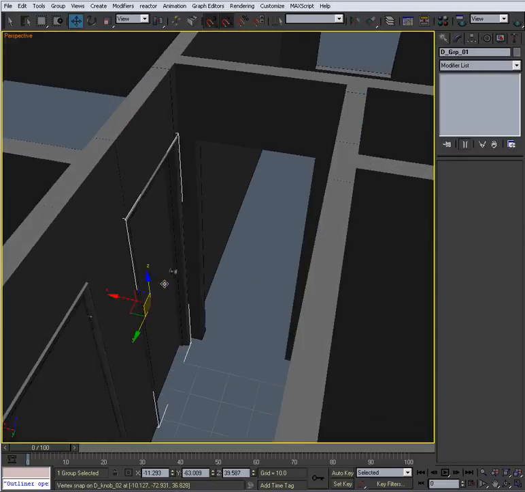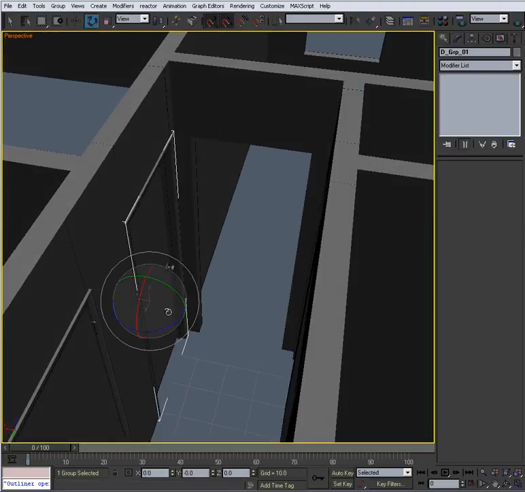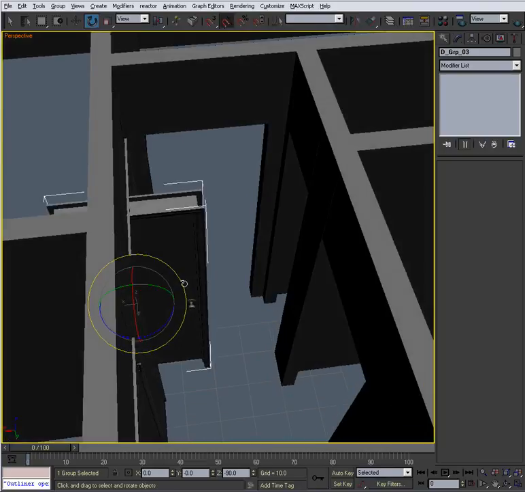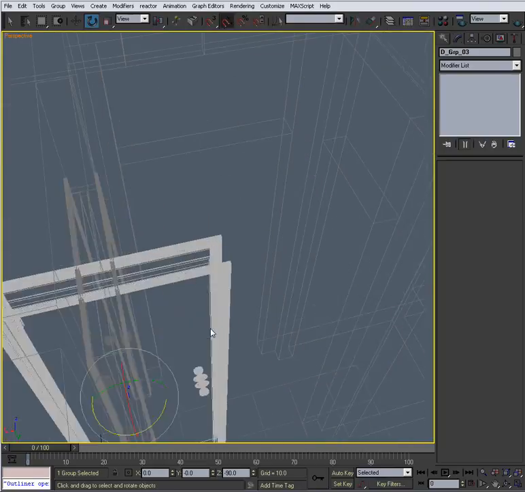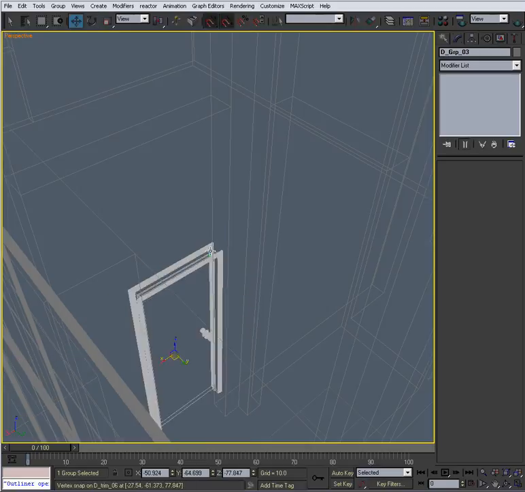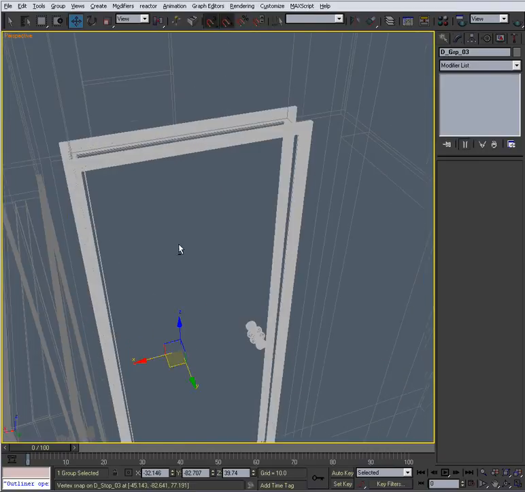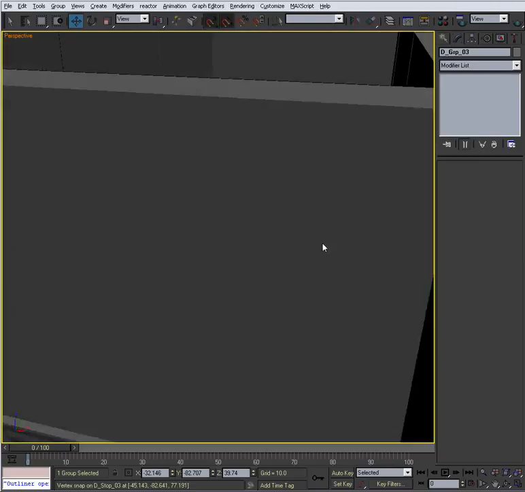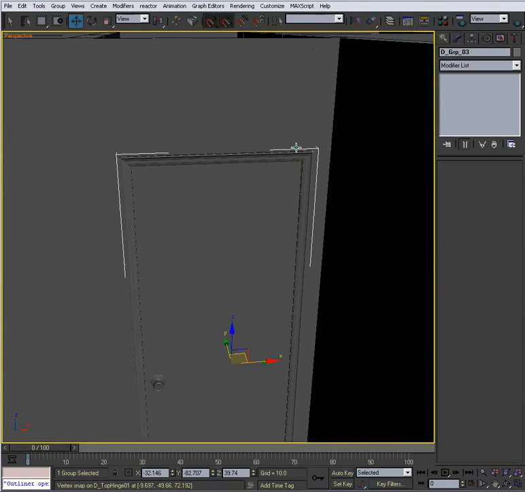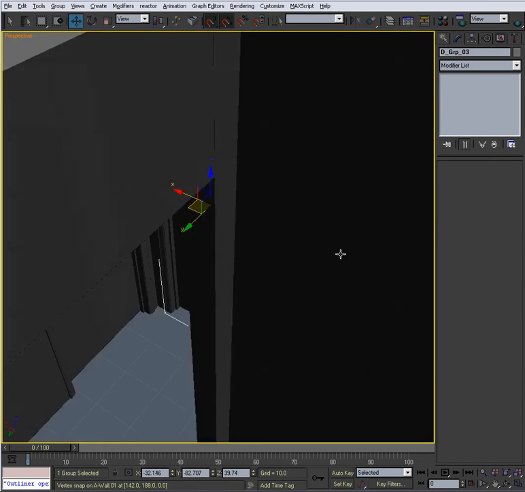Select this group right here, and what we'll do is take snaps off, shift rotate 90 or negative 90 degrees, and that's the way the door opens. And we'll hit F3 and move tool with snaps, and we'll snap this into place right there. Hit F3 to make sure that's in right. And that is. Alright, that looks good.